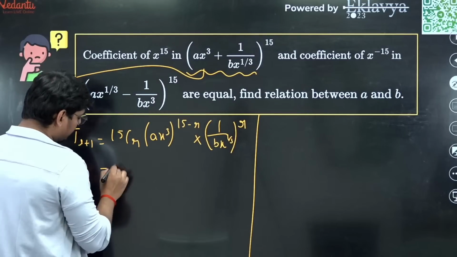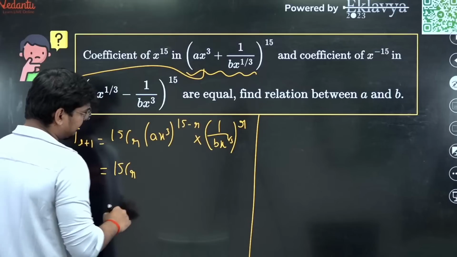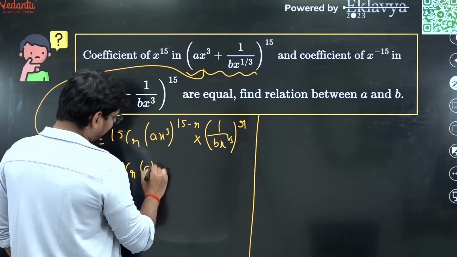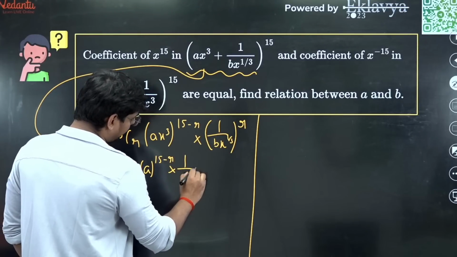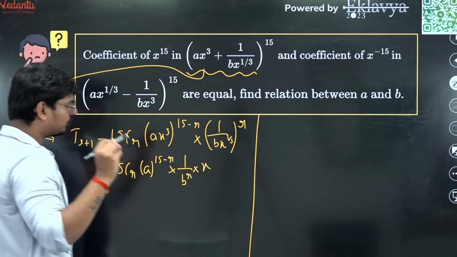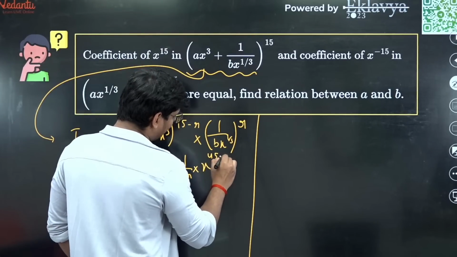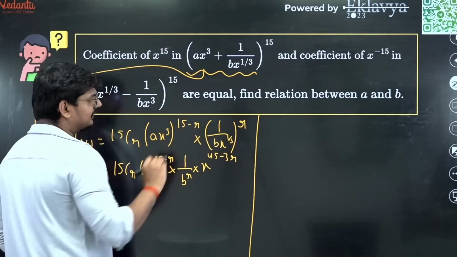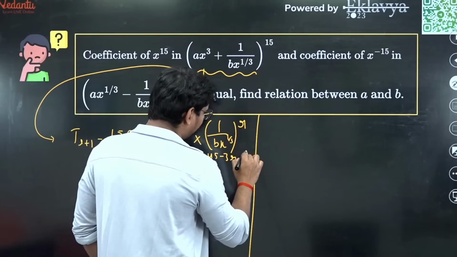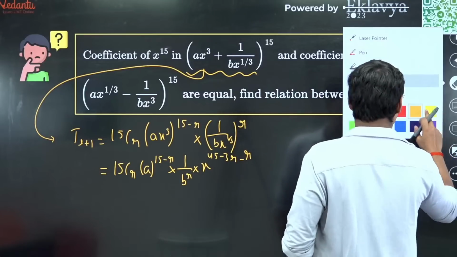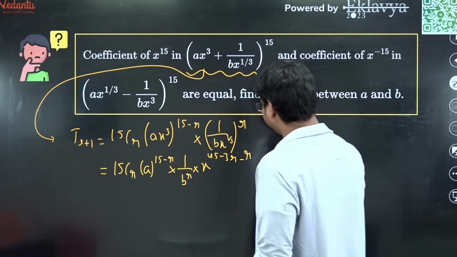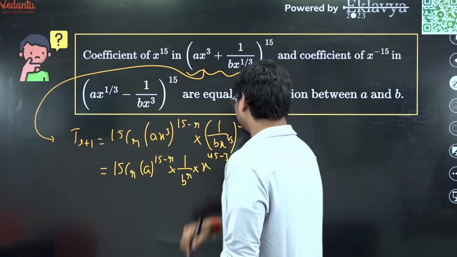So you can simplify it in this way, right? 15 CR into A raised to 15 minus R into 1 by B raised to R, and this is x raised to 45 minus 3R, and this is minus R by 3. Minus of R divided by 3. Right? This is what I'm going to get.